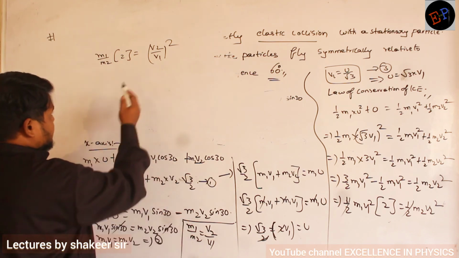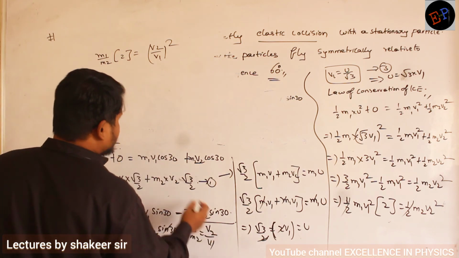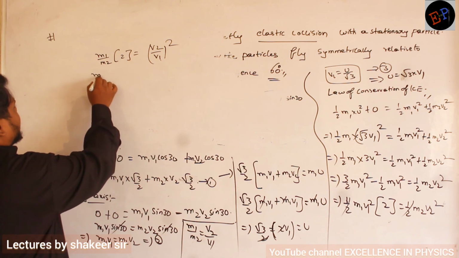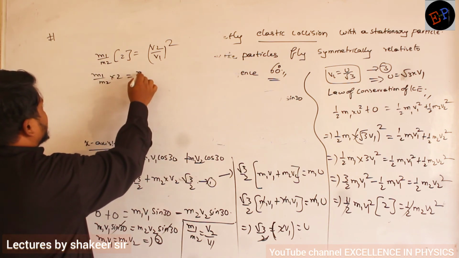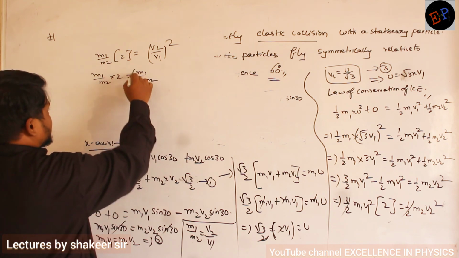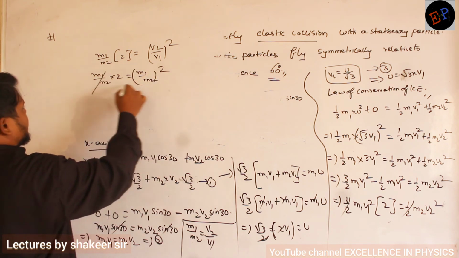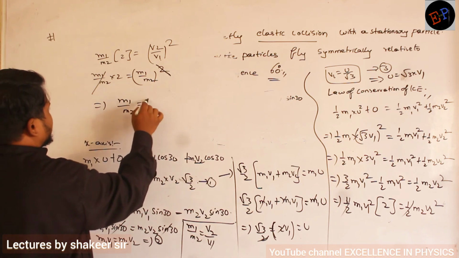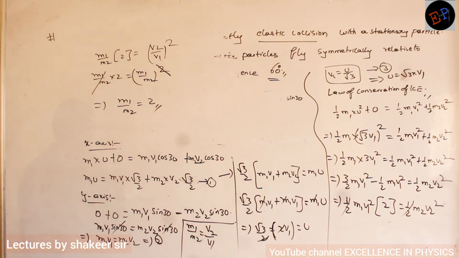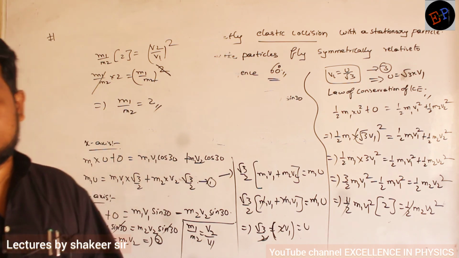So take this value and substitute here. m1 divided by m2 into 2 is equal to m1 by m2 whole square. So one m1 by m2 and another square will get cancelled. So finally I will get m1 by m2 is 2. That is my required answer. Understood?